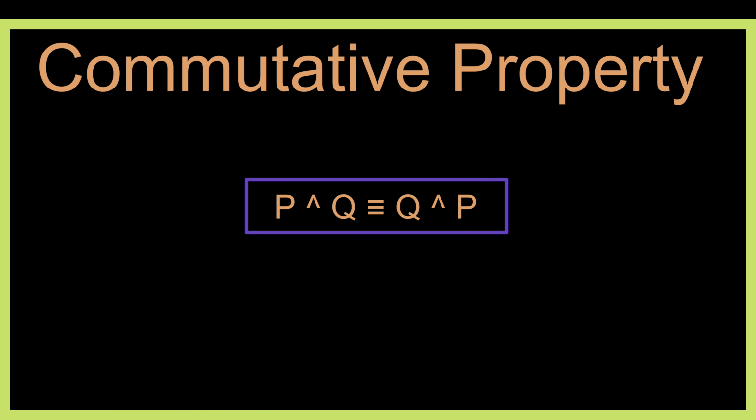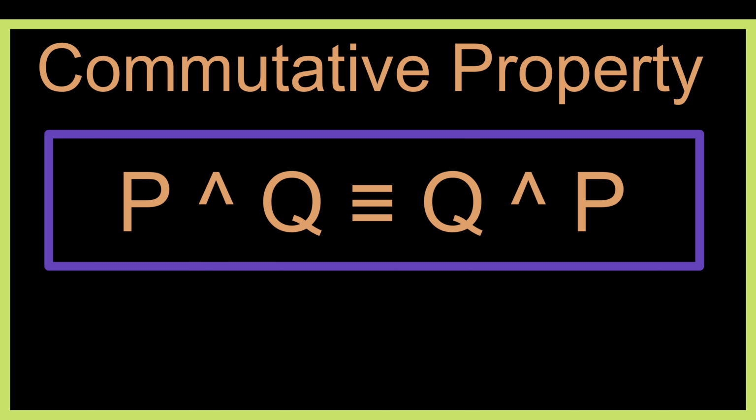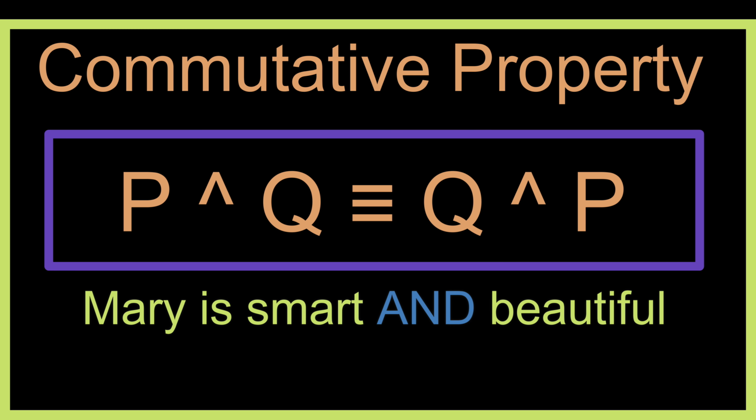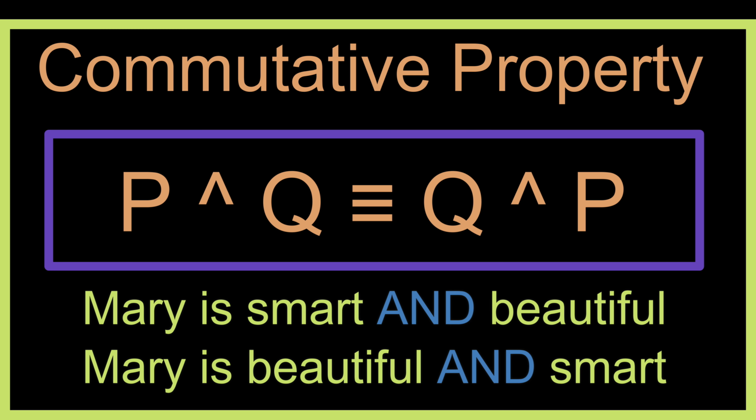Commutative property. Conjunction has the commutative property, meaning the order doesn't change the result. P and Q is equivalent to Q and P. Example: Mary is smart and beautiful equals Mary is beautiful and smart.